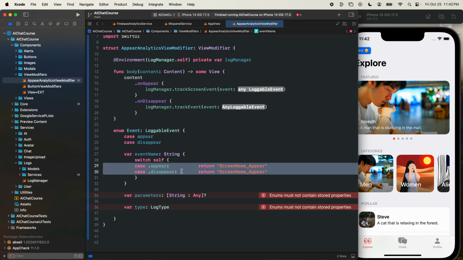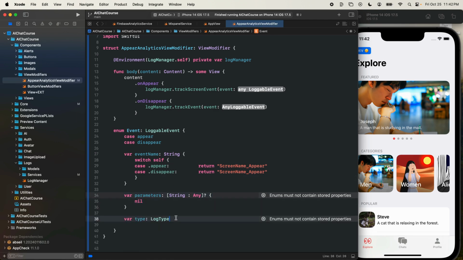It's a little unconventional, but I like having my analytic names all lined up perfectly in line because it helps me avoid typos. If this screen was called screenName and I accidentally called this one screenname, I would very easily be able to tell the difference. Just a personal preference. For the parameters, we're not going to have any, so we'll just go ahead and return nil. Both of these will be .analytic event types.